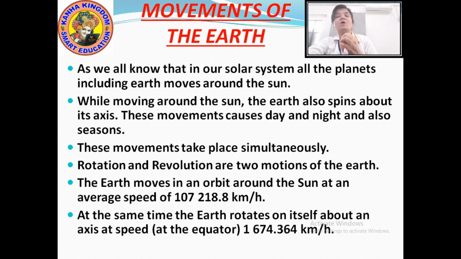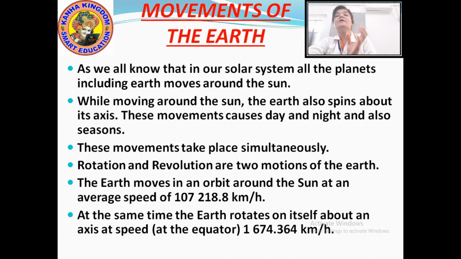Rotation is caused when the planets, including the earth, rotate on their own places, that is, on their axis. And revolution is caused when the earth or the planets revolve around the sun.